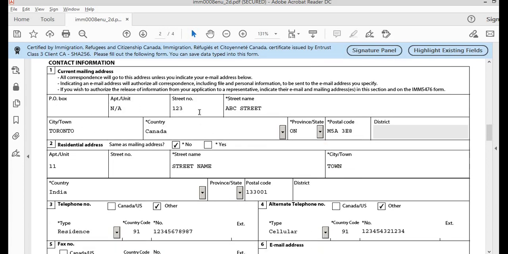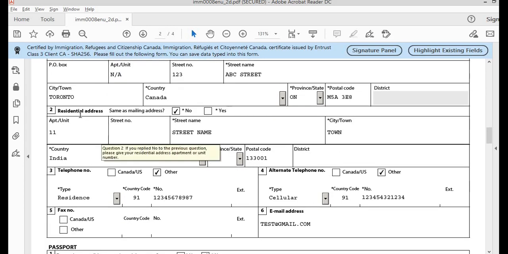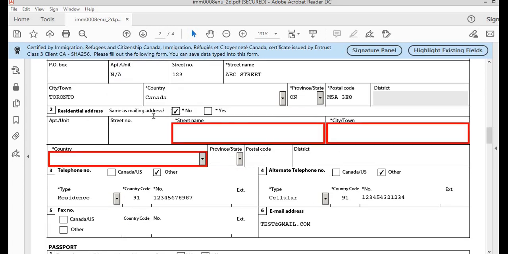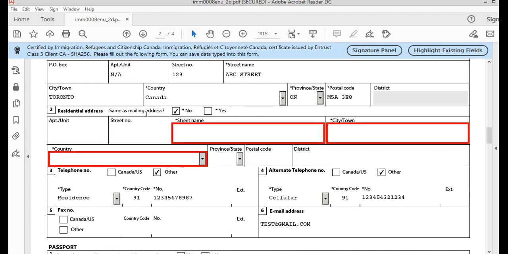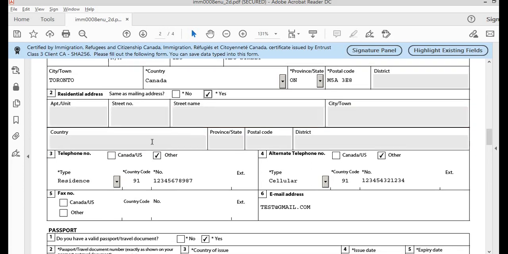So you can write street number, street name, city, country, province and the postal code. You can mark apartment or unit number as NA, or you can even leave this blank. Same goes for the PO box number. Residential address, same as the mailing address. If it is the same as the mailing address in case of the inland sponsorship application, you can mark it as yes. If not, you need to write the address of the country where you currently reside. For now, I'll mark it as yes.